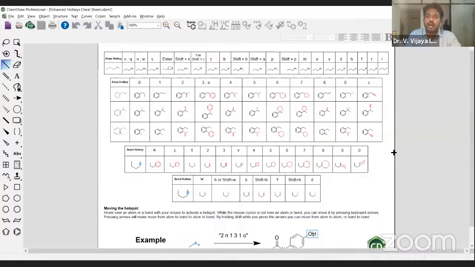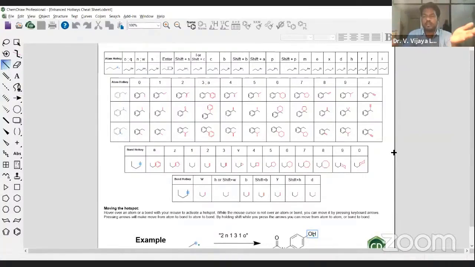Even after learning this cheat sheet, there is another set of shortcut formulas. With the help of the keyboard only, you can make them appear and you can make them disappear. There is a list of shortcut formulas which I'm going to teach you on the last day. So that will be the end of the whole program by tomorrow, after telling you all these shortcut formulas with the help of the keyboard.